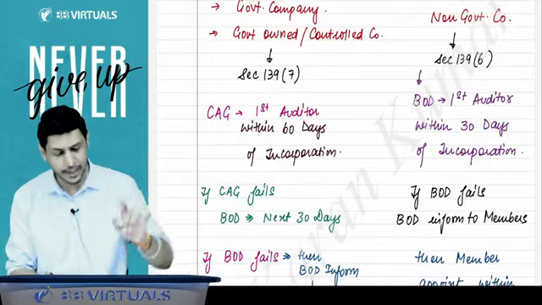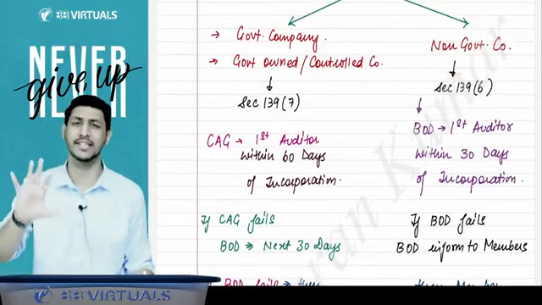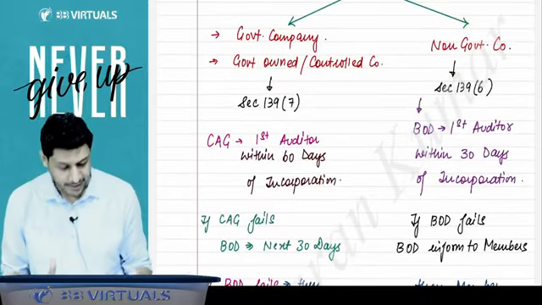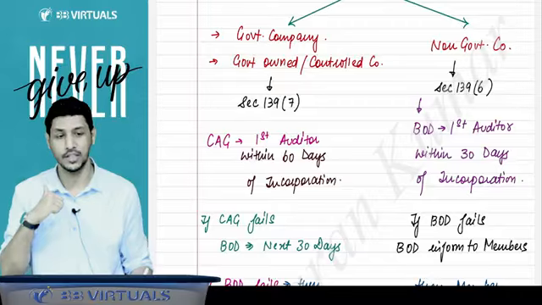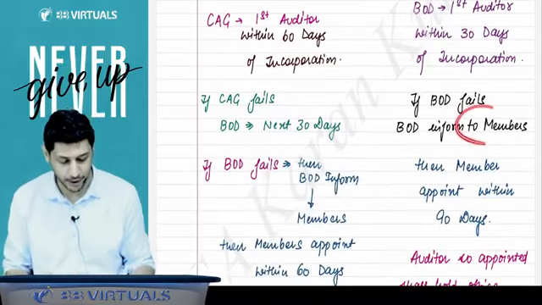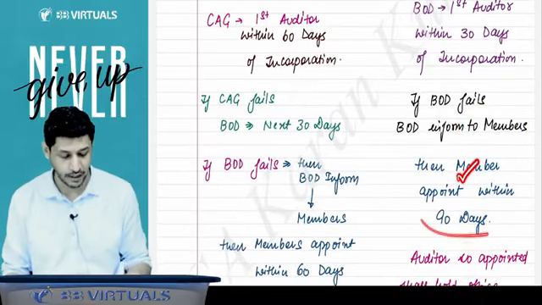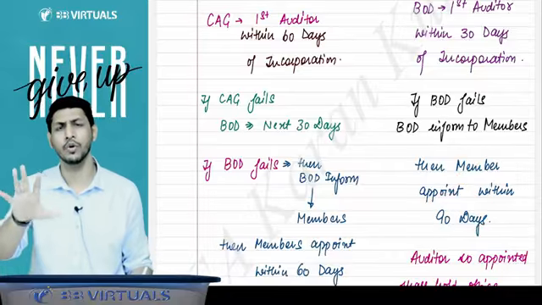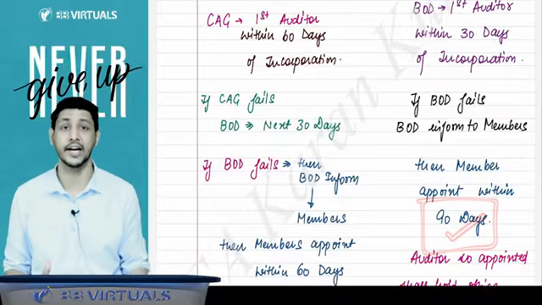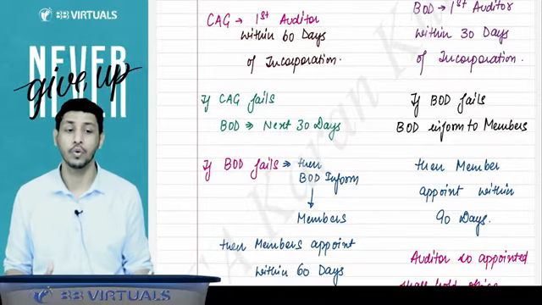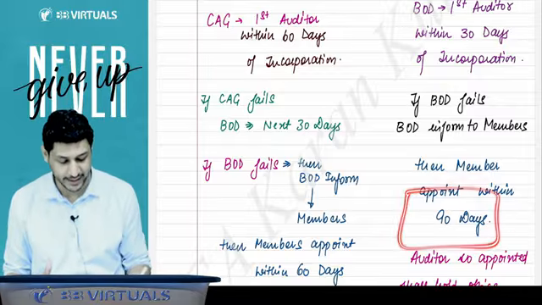But if that company is a non-government company, for example, a normal company, then the first auditor will be appointed by the board of directors within 30 days of the incorporation. And if the board fails, then they will inform the members, and the members will appoint within a period of 90 days. Now you must be having a question in your mind: from where do we have to count this 90 days?